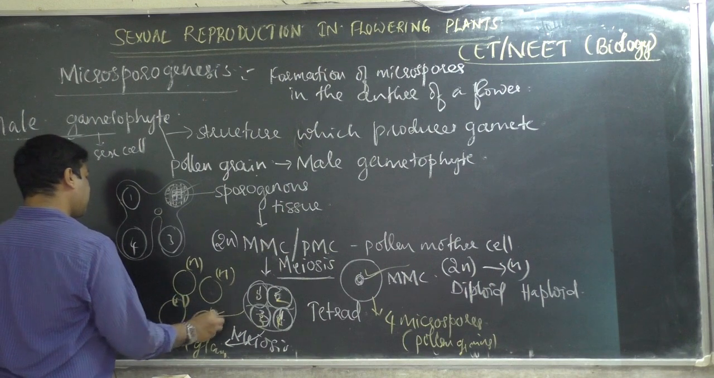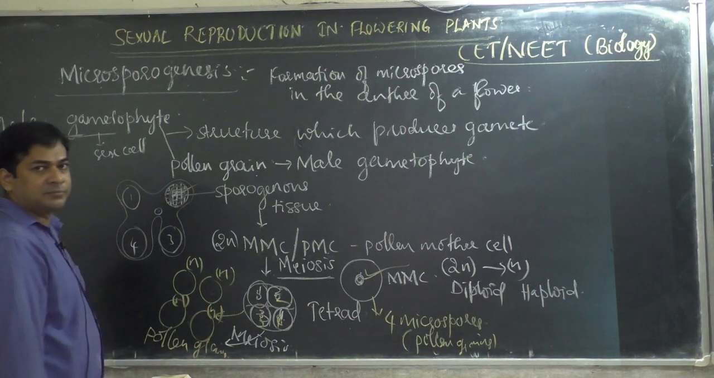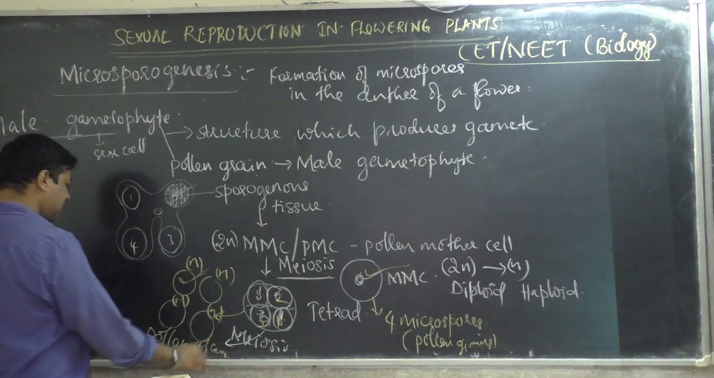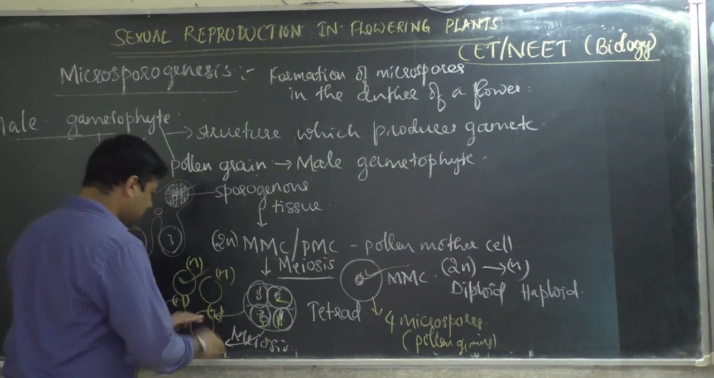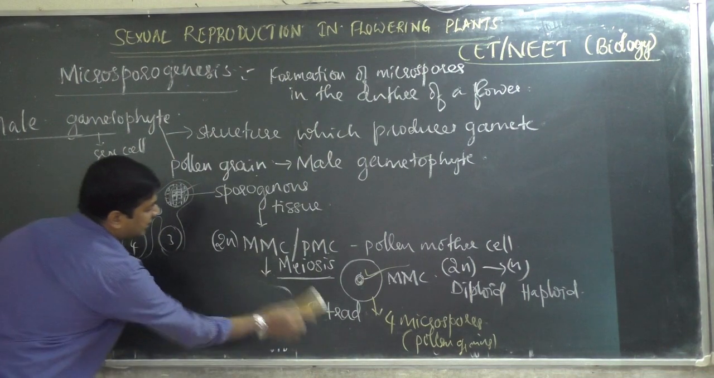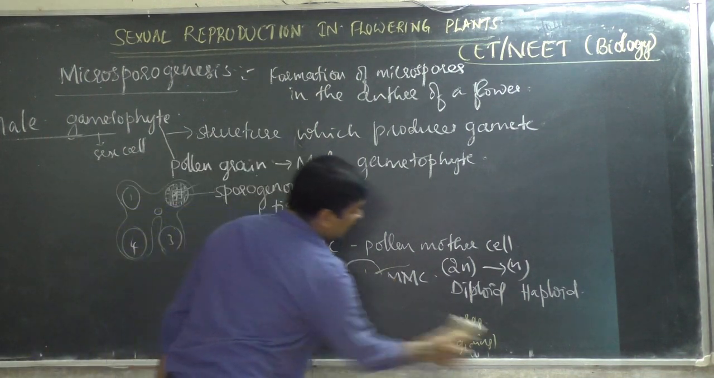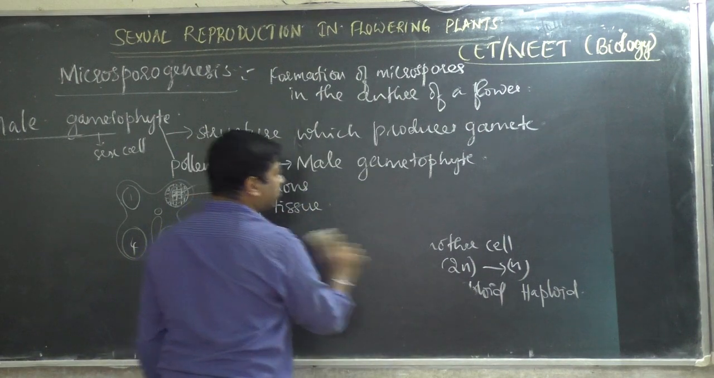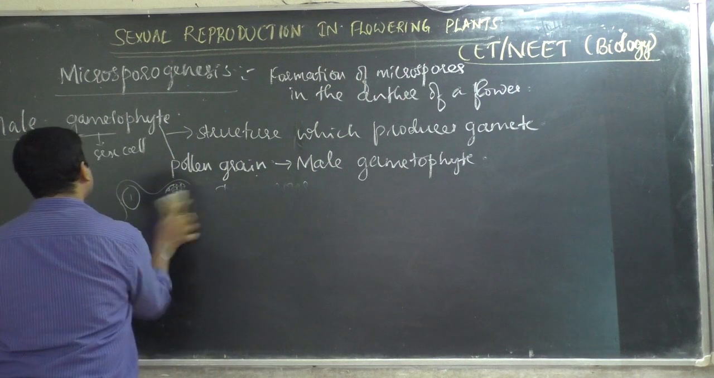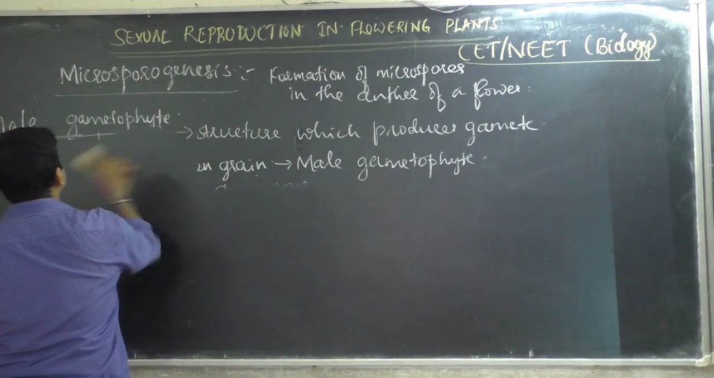Now what about these pollen grains? What kind of cells will be there in these pollen grains? That we should see. The structure of the pollen grain, which is the male gametophyte, which contains male gametes. What are those male gametes? We will see now.